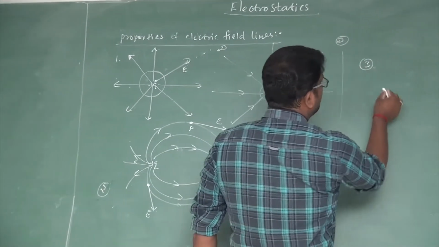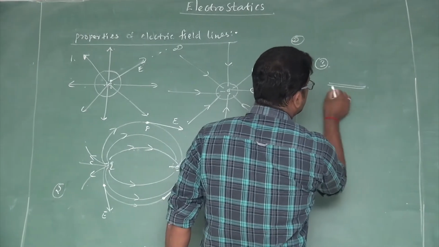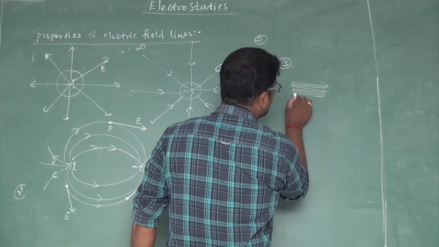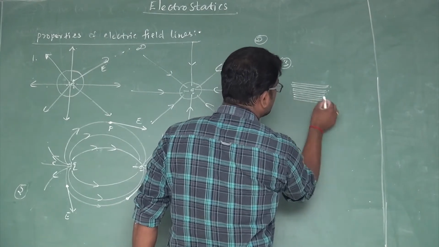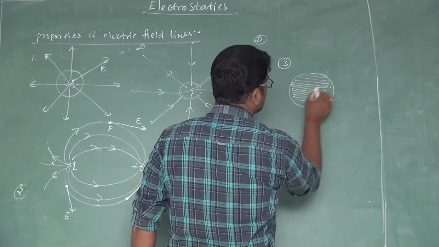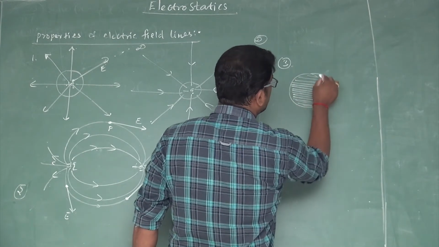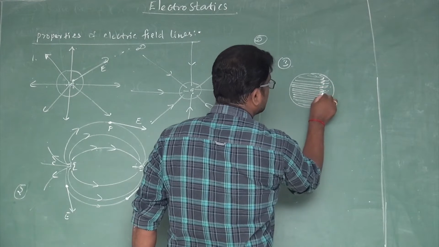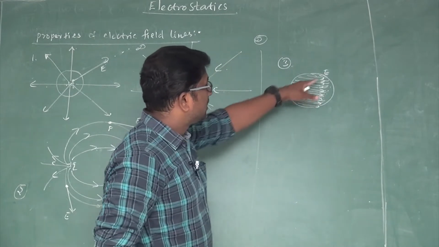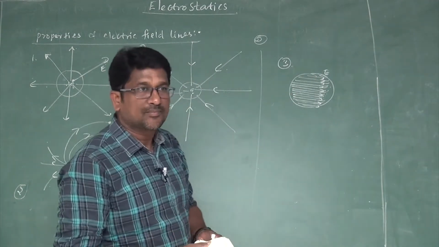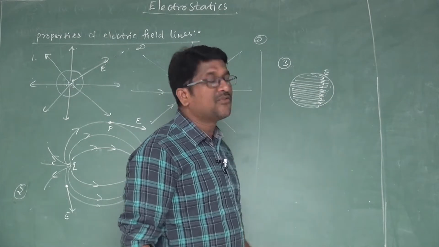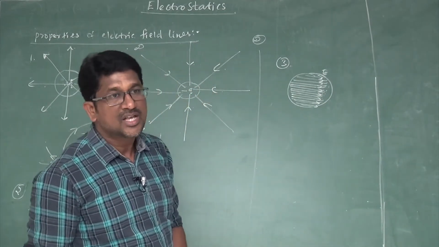Suppose the electric field lines are crowded together or closer in a particular region, where the electric field is very strong. If the electric field lines are more crowded together in a particular region, the electric field is very strong.